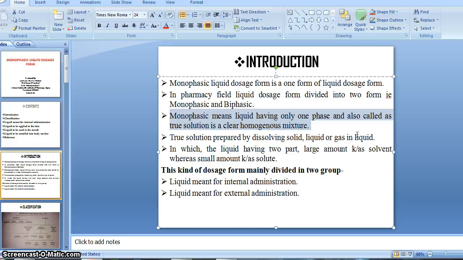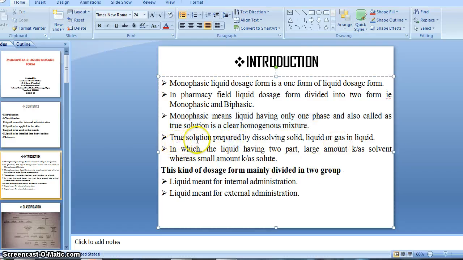Also, the monophasic dosage form is called a true solution, right? Why is it a true solution? Why is it called a true solution? Because it is a clear homogeneous mixture. It is a transparent homogeneous mixture. That's why it is called a true solution or monophasic preparation, right?